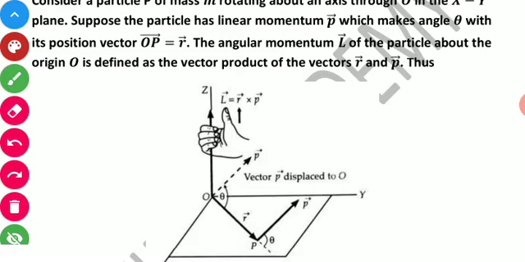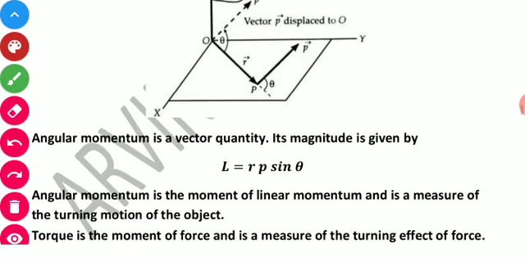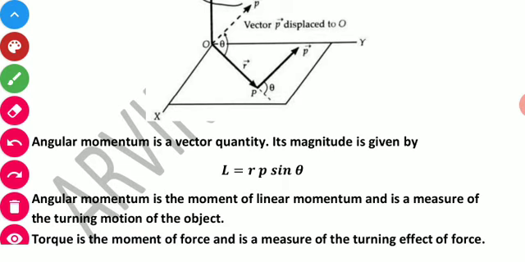This makes an angle theta with the position vector OP. The angular momentum L of the particle about the origin O is defined as the vector product of r and p. So we can calculate this as r p sin theta. So angular momentum is the moment of linear momentum and is a measure of the turning motion of the object.